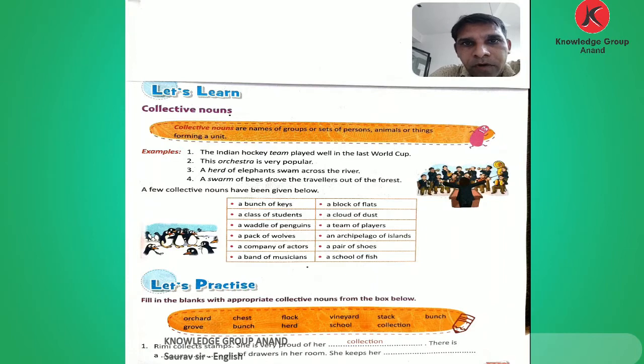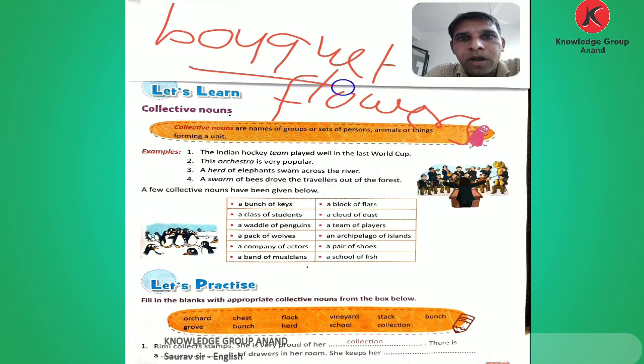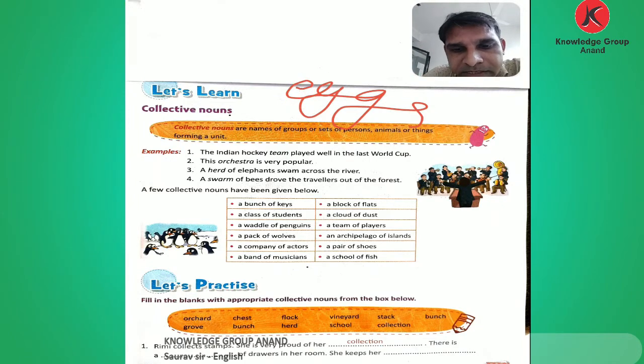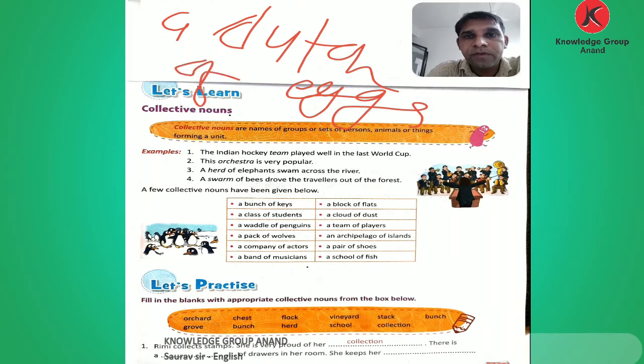Then the word for flowers, what do we call it? A bouquet, a bouquet of flowers. And what do we use for eggs? A clutch of eggs.